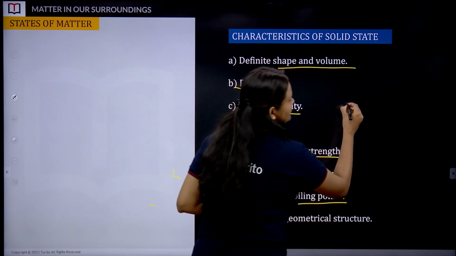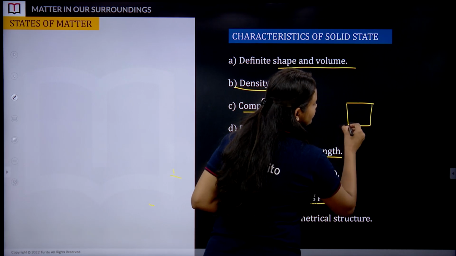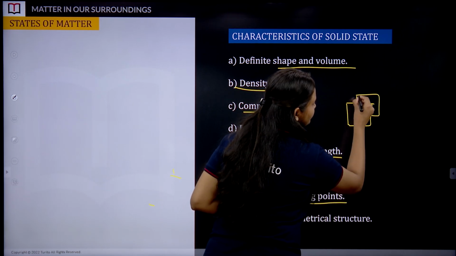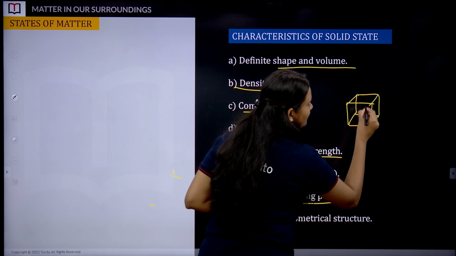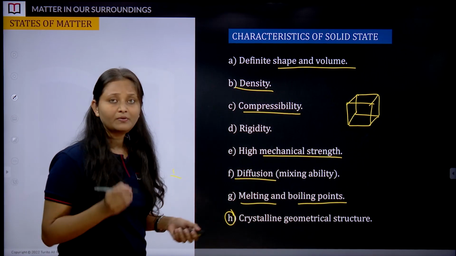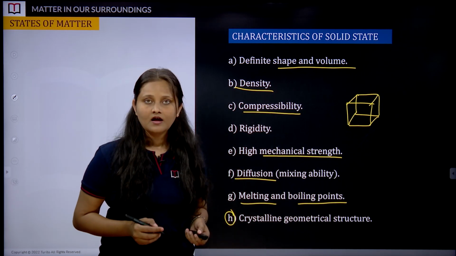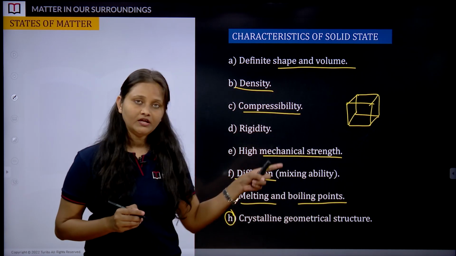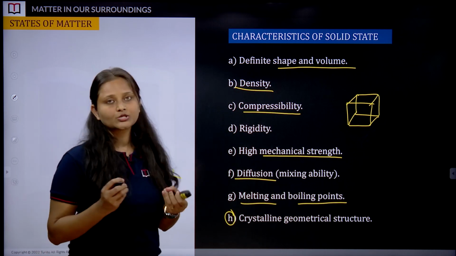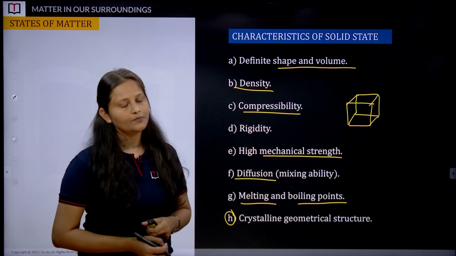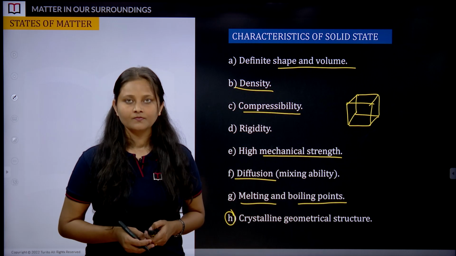Like if I want to give an example, something like this, a crystal. If I want to draw a crystal, how does this crystal get this shape? Because of the regular or proper arrangement of the solid particles. And generally we tend to see the crystalline structure or fixed geometry in the case of solid particles. Alright.